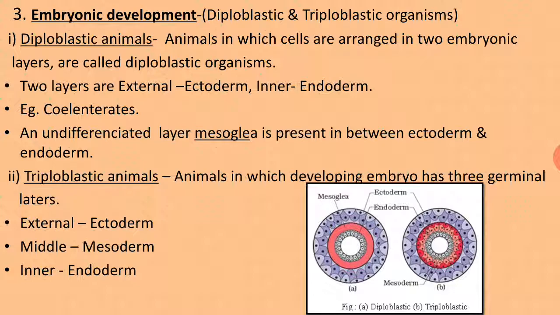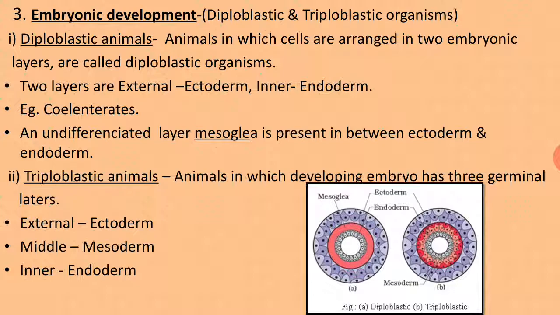Example is सिलेंट्रेट्स, हे जे आहेत हे सगळे डिप्लोब्लास्टिक ऑर्गॅनिझम्स पाहायला मिळतात. And an undifferentiated layer, that is mesoglea, is present between ectoderm and endoderm. Instead of mesoderm, an undifferentiated layer, mesoglea, is present between these two layers, ectoderm and endoderm.